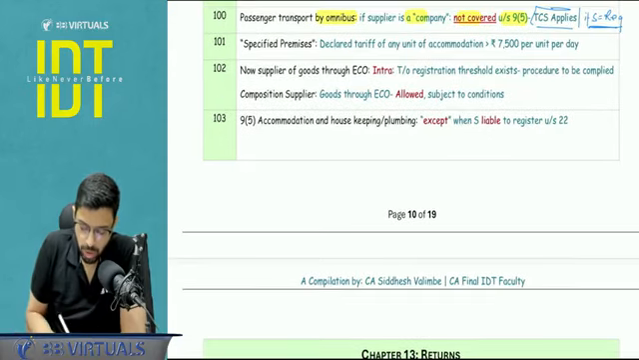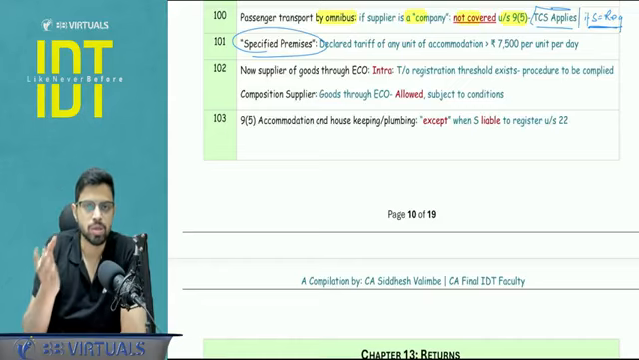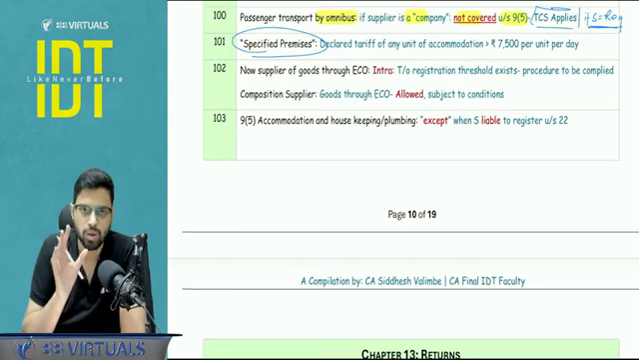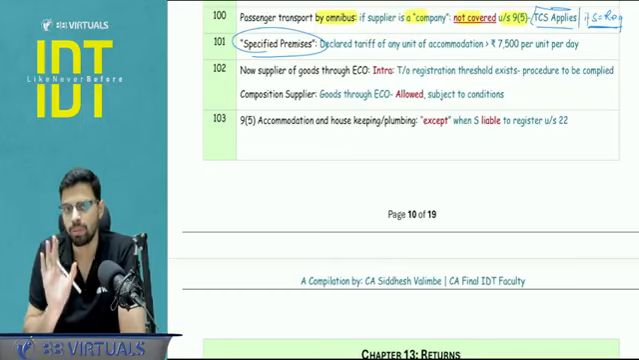And just a point to be noted, specified premises that we use in the restaurant services, basically that restaurant other than specified is covered under 9.5. So specified premises means your room tariff for any unit of accommodation is more than 7,500 per day, more than.